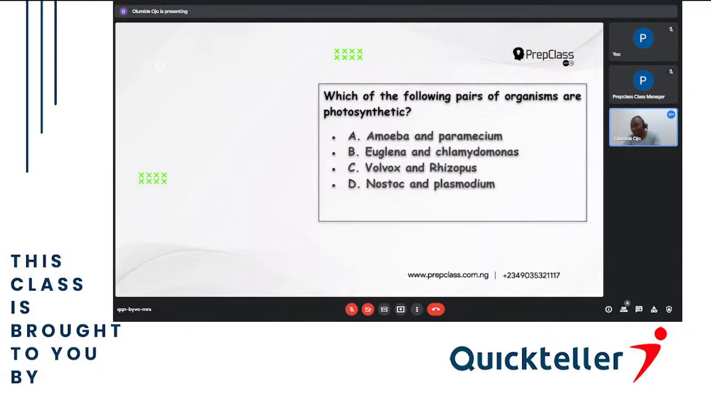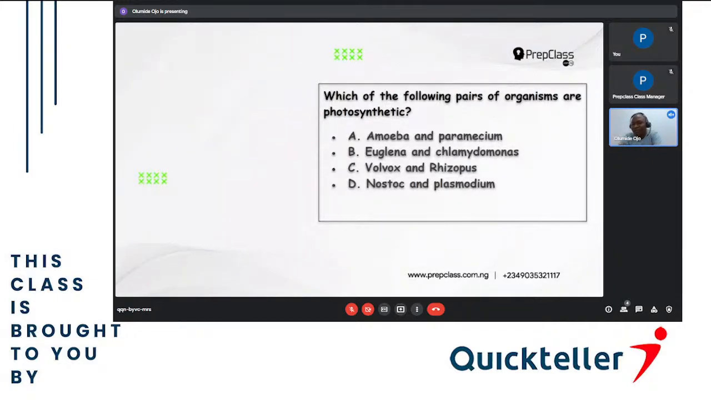Why can animals not provide their own food? Every animal depends on plants. But there are some unicellular organisms that don't depend on plants. They can produce their own food by themselves. So that's what they are asking us here. Which of the following pairs of organisms are photosynthetic? A, amoeba and paramecium. B, euglena and chlamydomonas. C, volvox and rhizopus. Then D, nostoc and plasmodium.